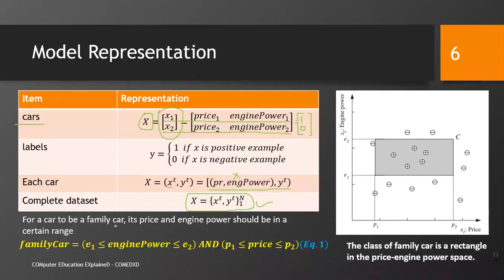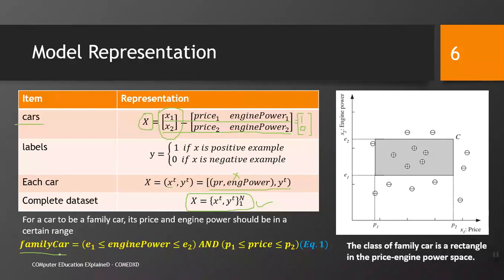For a car to be a family car, its price and engine power should be in a certain range. Let us say that we have a discriminator function that is described by this family car, right. We call it a discriminator function. If engine power is less than E2 and greater than E1, and price is greater than P1 and less than P2.